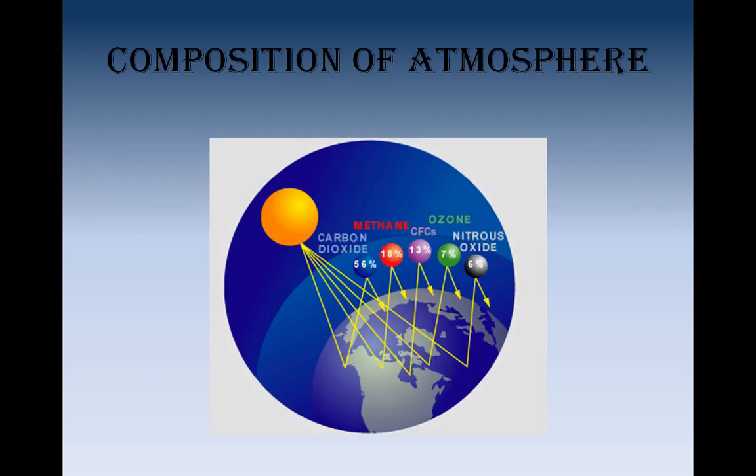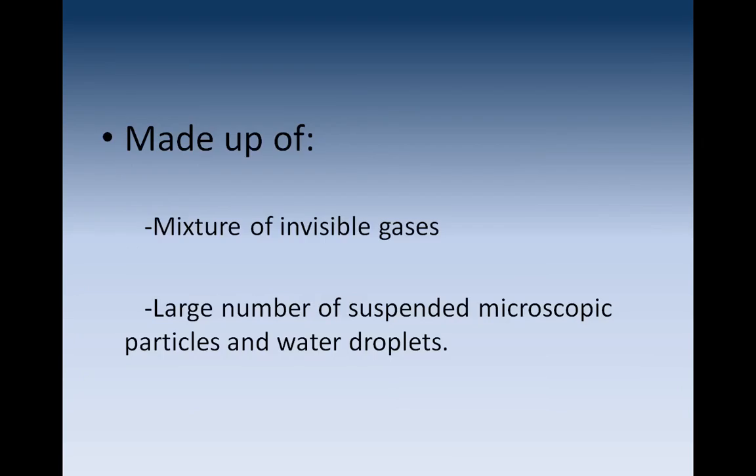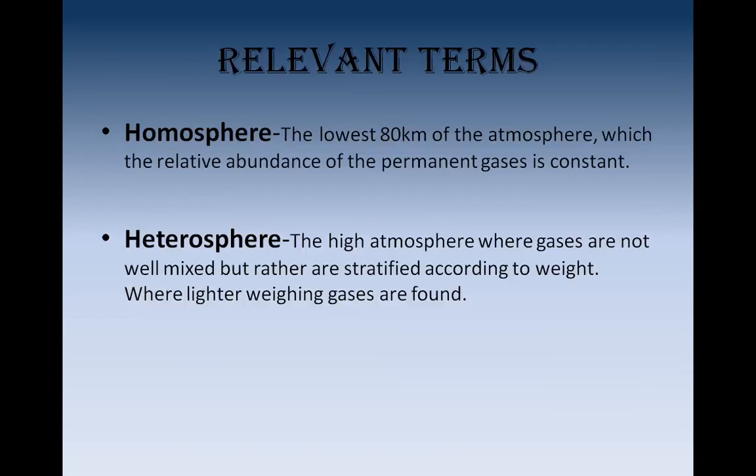Now that we talked about the structure, we will talk about the composition of the atmosphere. The atmosphere is made up of two things: a mixture of invisible gases and a large number of suspended microscopic particles and water droplets. Some relevant terms to know. The homosphere is the lowest 80 kilometers of the atmosphere, in which the relative abundance of the permanent gases is constant.